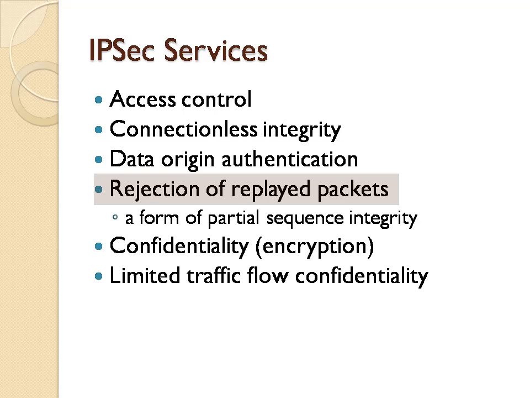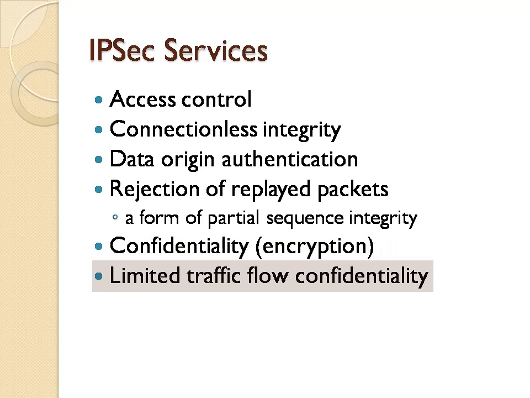Now, coming to the rejection of replayed packets, this is also called anti-replay, which is a security service where the receiver can reject old or duplicate packets in order to protect itself against replay attacks. Next, we have confidentiality, which means to protect information from being accessed by unauthorized parties. And finally, limited traffic flow confidentiality is basically a service to protect against traffic analysis.